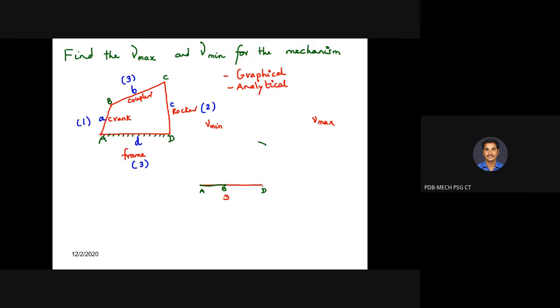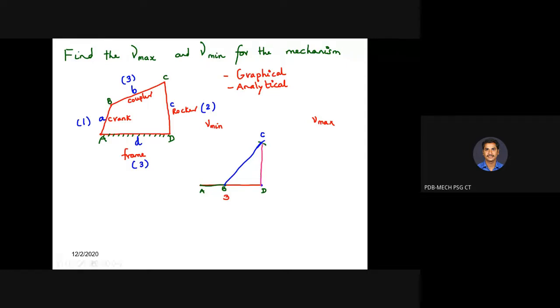So take D as center and rocker length 2 centimeter as radius, draw another arc to cut this previous arc, so that you will be getting the point. What is this point? Yes, you will be getting point C. Now you connect point B with C, so that this is your coupler. And you connect point C with D, this is your rocker.